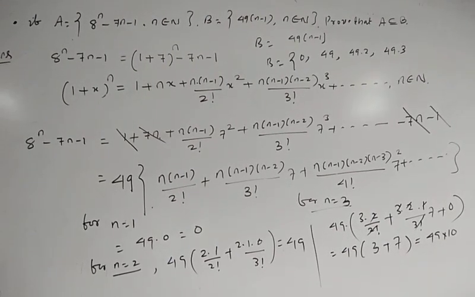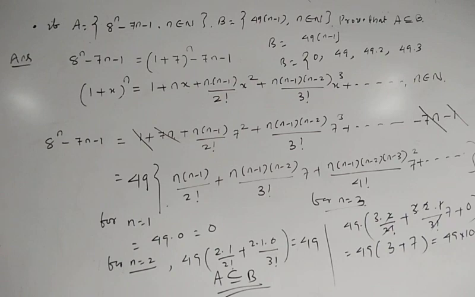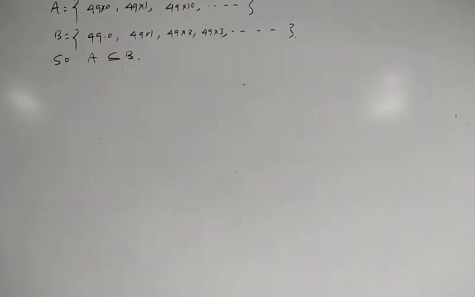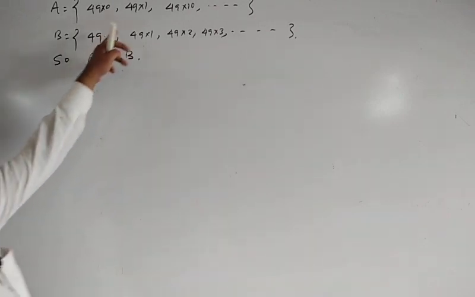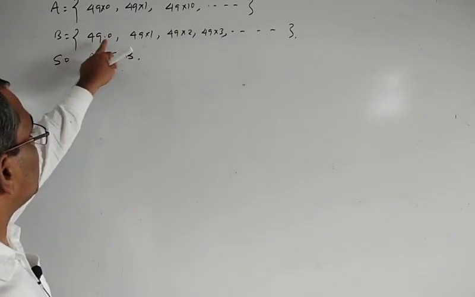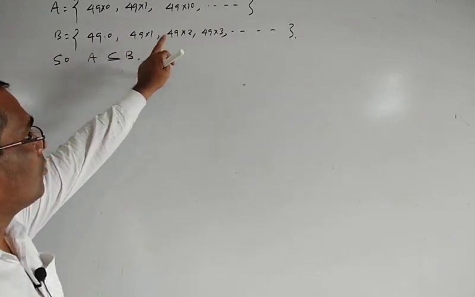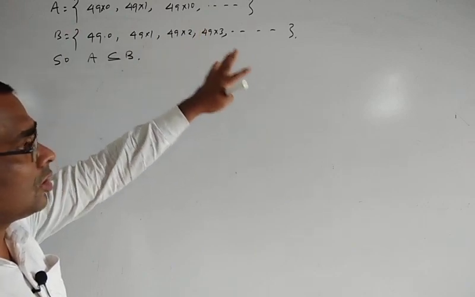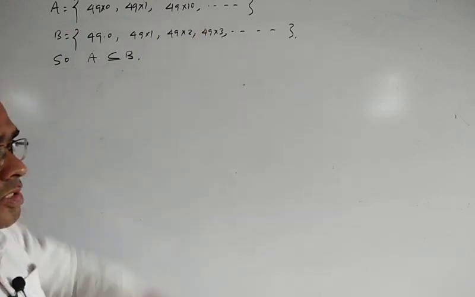Okay. So here A is a subset of B, because all the elements of set A are present in the B set. That's why A is a subset of B. So A is equal to 49 into 0, 49 into 1, 49 into 10, and so on. But the B set is equal to 49 into 0, 49 into 1, 49 into 2, 49 into 3, and so on. That means A is a subset of B.